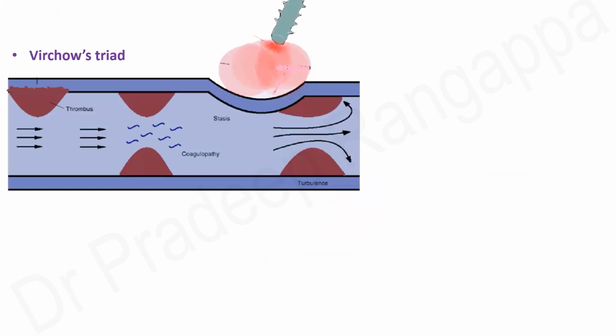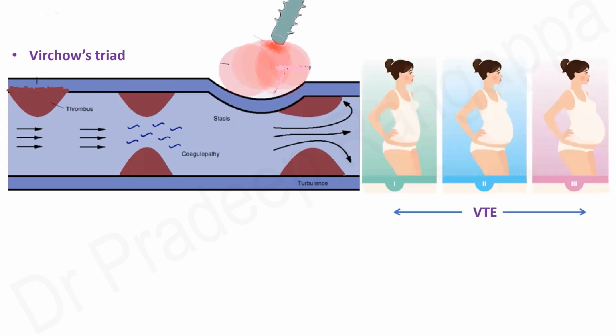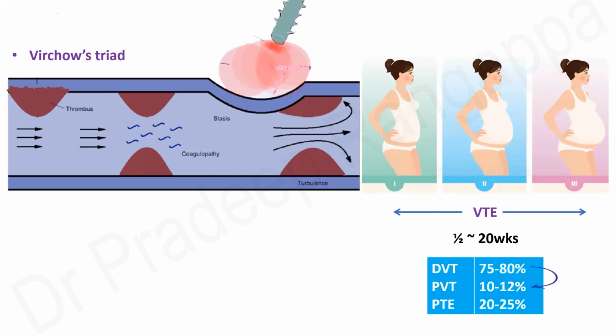In addition to this, in pulmonary thromboembolism, there's a concept called Virchow's triad, which plays a role, where in these patients the presence of small thrombus along with the coagulopathy and stasis of the blood, when compounded with the instrumentation, carries an increased risk of forming clots and thromboembolism. And it is shown that venous thromboembolism risk remains throughout the pregnancy from first trimester to the third trimester, albeit the risk is highest at around 20 weeks. So half of the venous thromboembolism occurs at around 20 weeks of pregnancy.